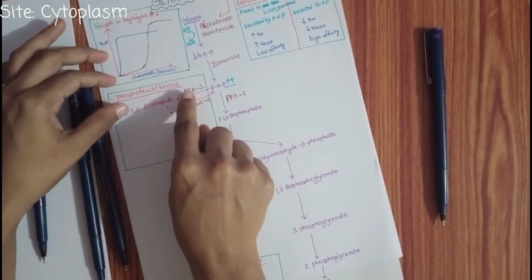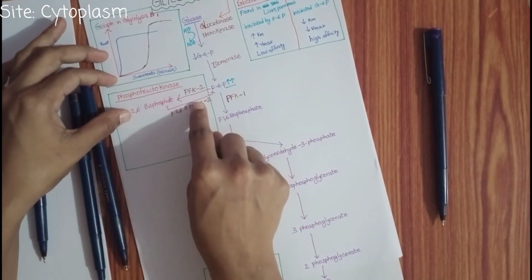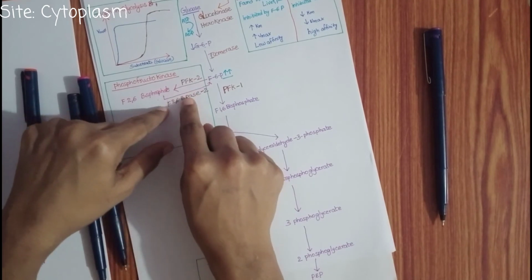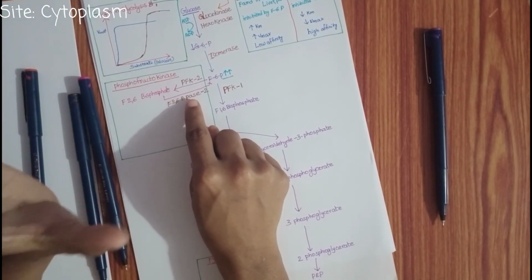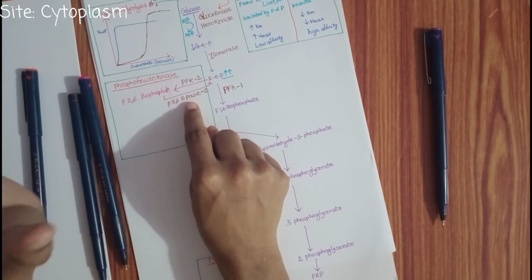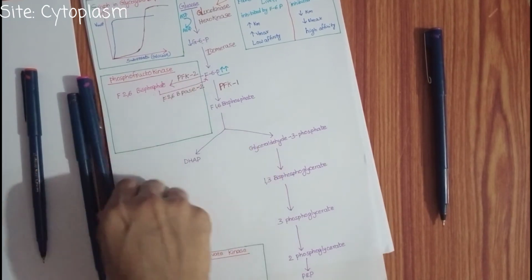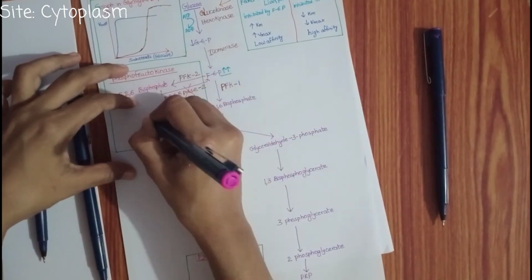So insulin comes here. Insulin will dephosphorylate these two enzymes. I told you that whatever the enzyme, if the suffix is phosphatase, when you dephosphorylate, it will become inactive. That means insulin inhibits this enzyme.